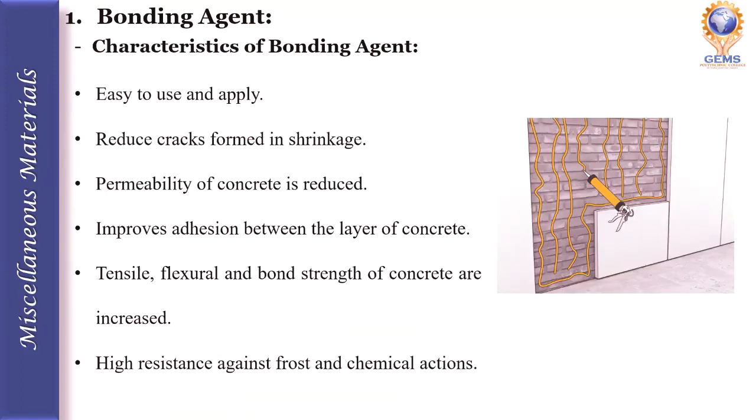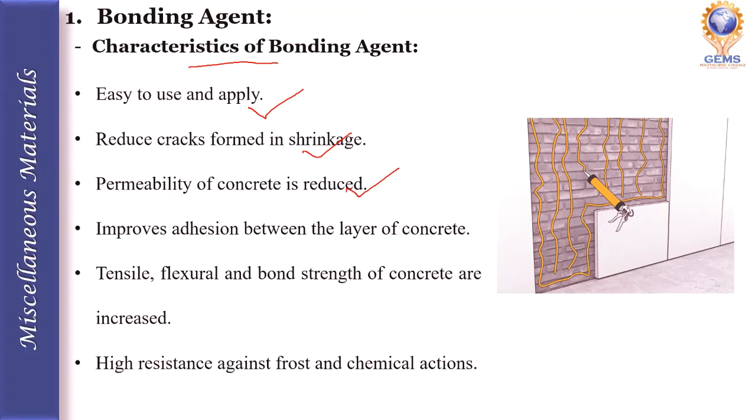What are the characteristics of bonding agents? Bonding agents are easy to use and easy to apply. They reduce cracks formed by shrinkage, and the permeability of concrete is reduced when we add the bonding agent.